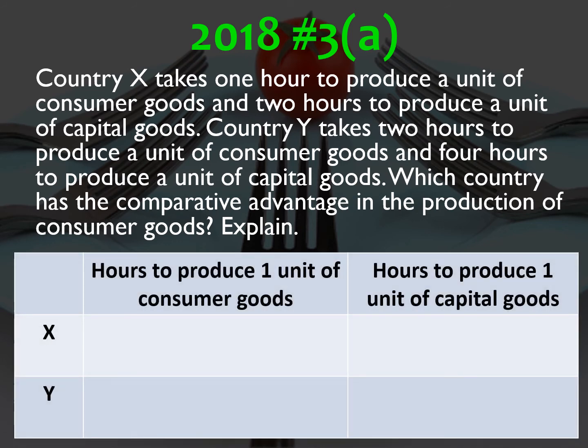So it's probably helpful to make a chart. So we're told X takes 1 hour to produce 1 unit of consumer goods, takes 2 hours to produce 1 unit of capital goods. Y takes 2 hours to produce a unit of consumer goods and 4 hours to produce a unit of capital goods.